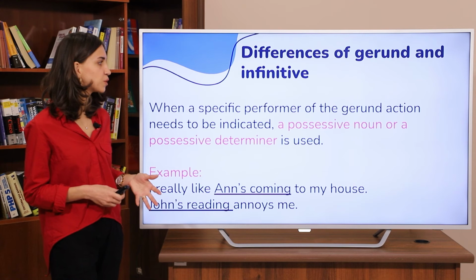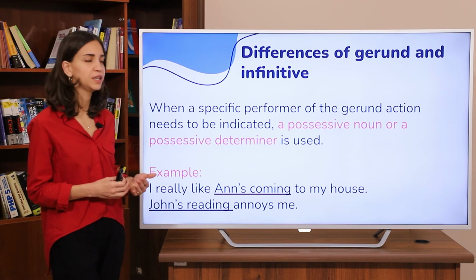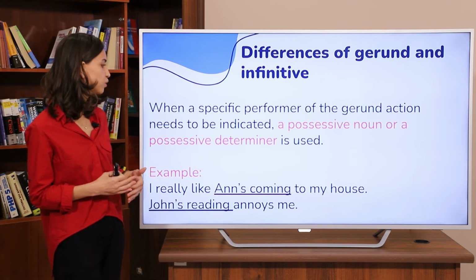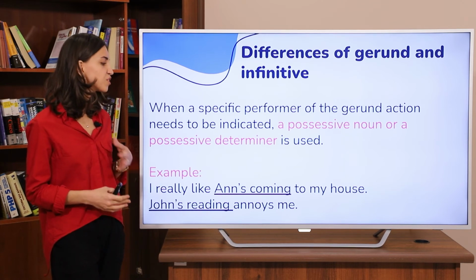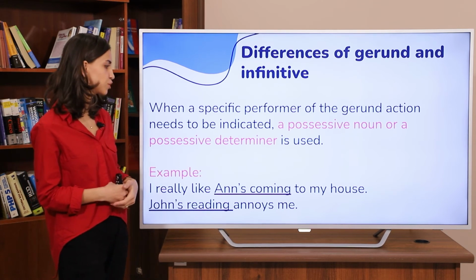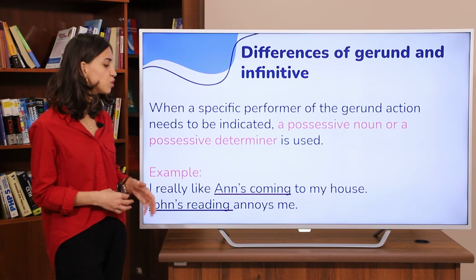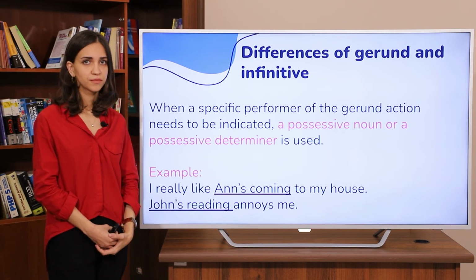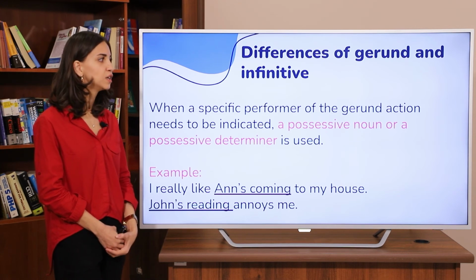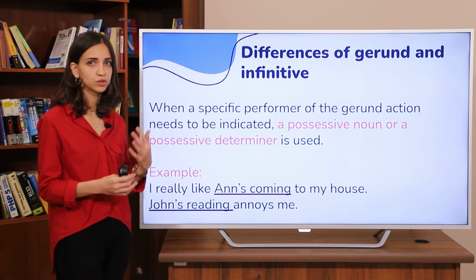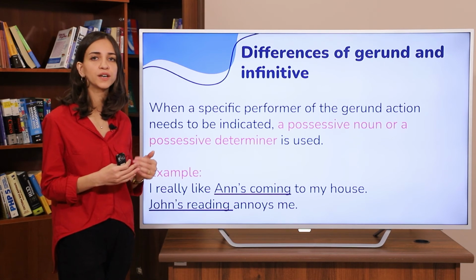So, when a specific performer of the gerund action needs to be indicated, a possessive noun or a possessive determiner is used. For example, I really like ants coming to my house. John's reading annoys me.